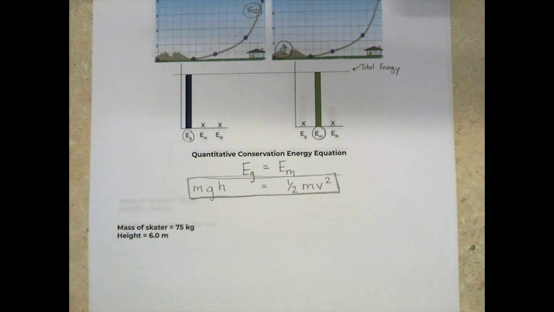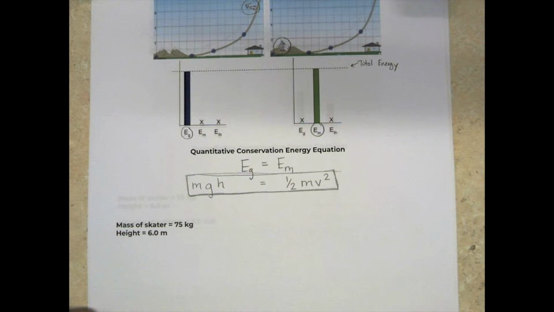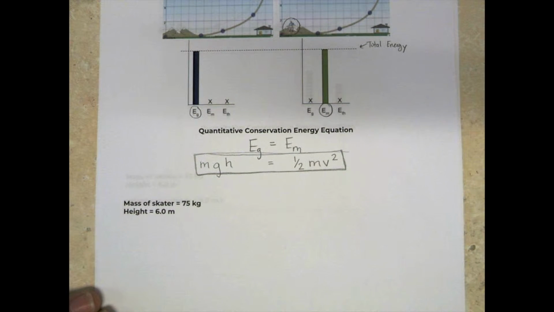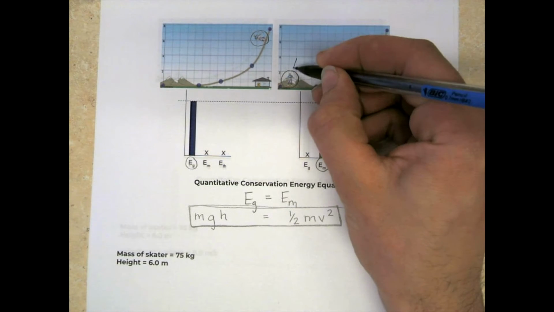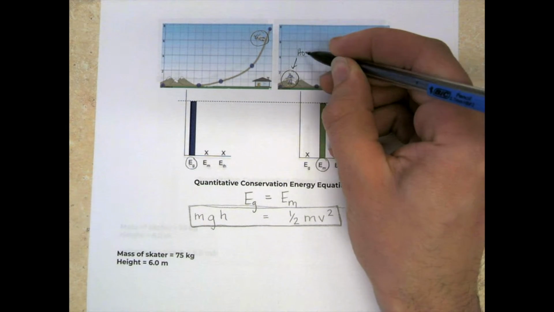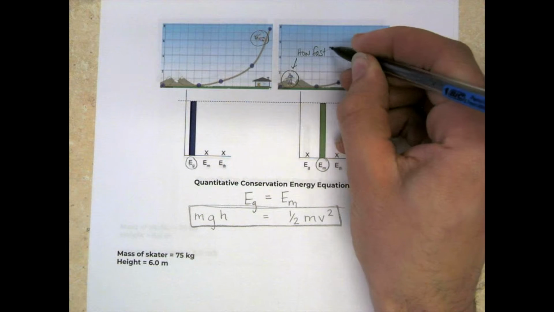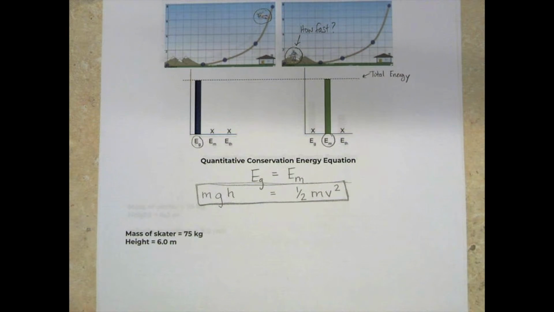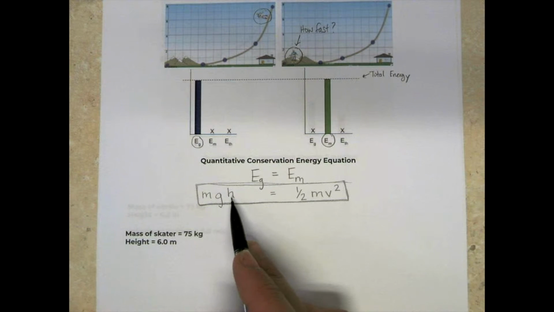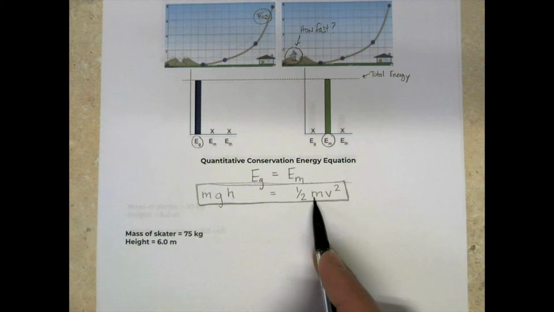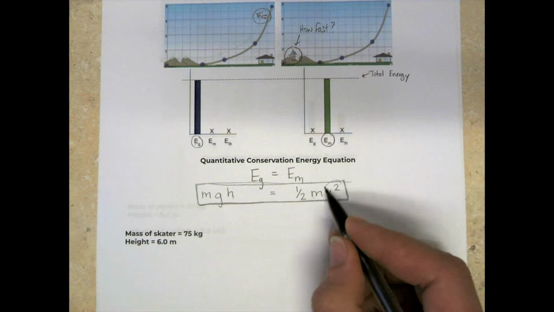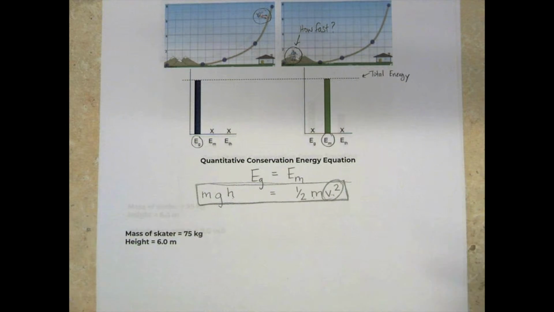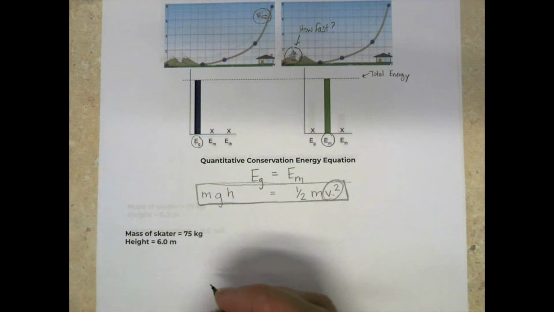Okay, if I move down here and give us this information, I'm going to ask now, can we solve for an unknown value? What if I wanted to know how fast the skater was moving at this point right here? How fast? Well, with these tools, we can actually figure that out. We know that the mass times the gravity times the height must equal 1/2 times the mass times this velocity squared. We're looking for this v in this example. So let's plug in what we know and see if we can solve for that.